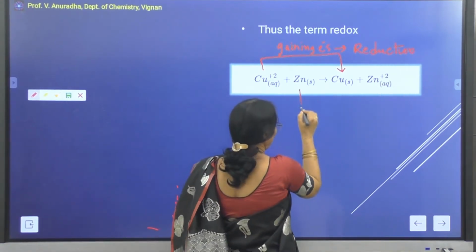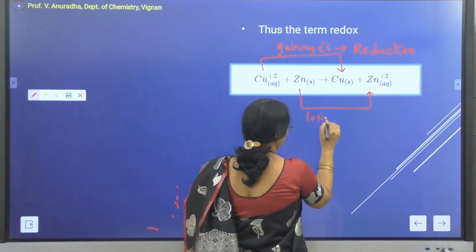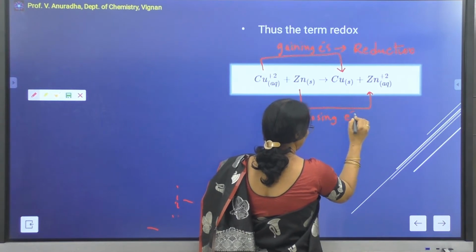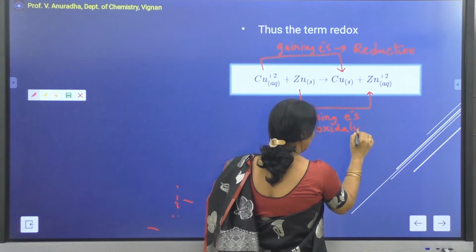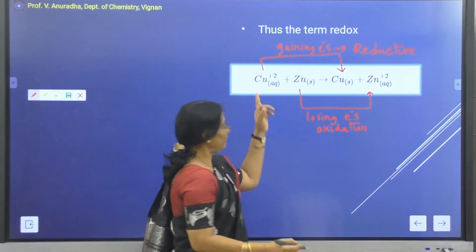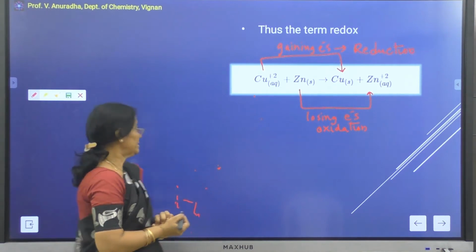The zinc solid is being converted into zinc ions, so it is losing electrons. Since it is losing electrons, this can be called oxidation. So this is a redox reaction where reduction and oxidation are taking place simultaneously.